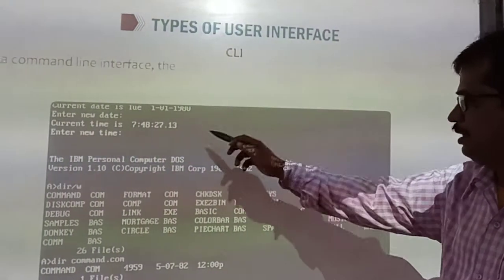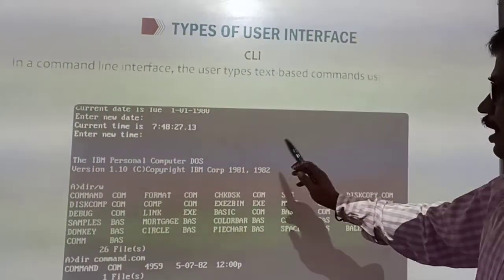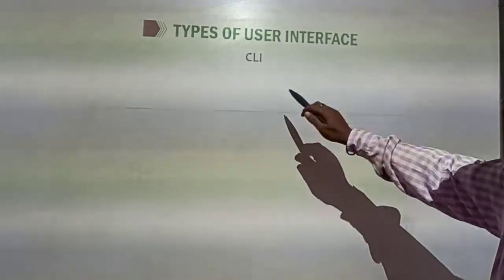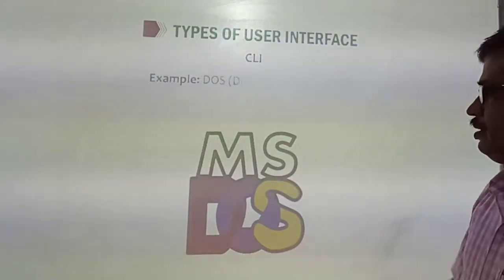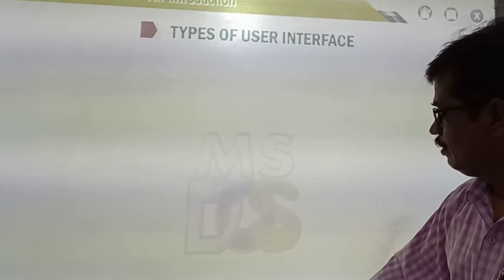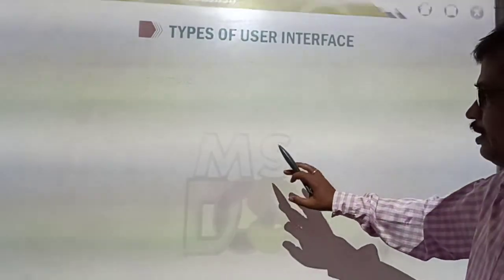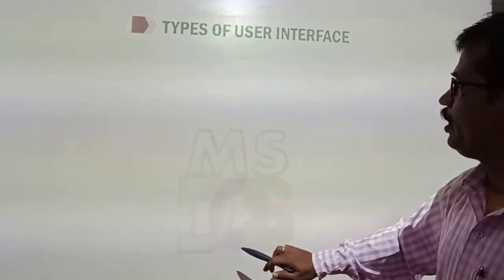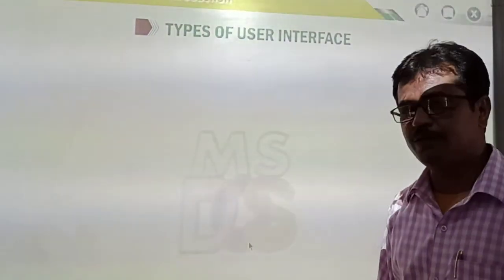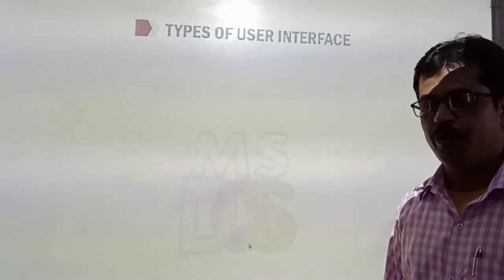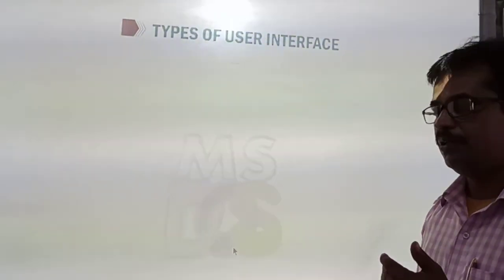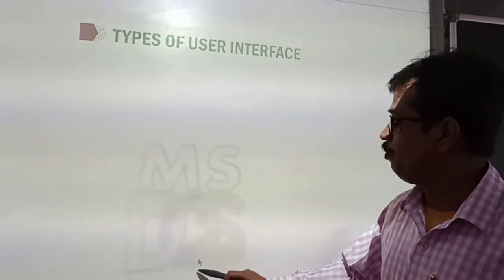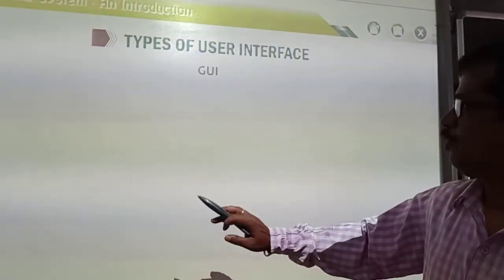Let's see about CLI. This is the user interface of CLI, where everything is written. A command line interface is text based. An example of a text-based operating system is MS-DOS, Microsoft Disk Operating System. This operating system was based on CLI, where all the work is done through writing text-based commands. DOS is an example of CLI.